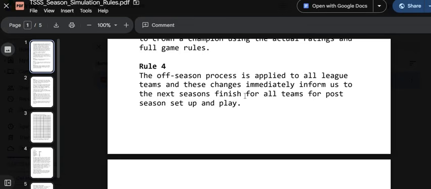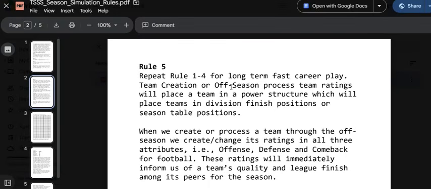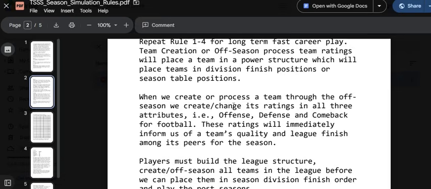And then, of course, you would do the off-season again, and it would put them in a position, and that would be season 3 and 4. So technically your season becomes rating the teams and organizing them in their divisions for their finish. That's the season portion. Then you use the games to play the most important games. Rule 5, repeat Rules 1 through 4 for long-term fast career play. Team creation or the off-season process team ratings will place the teams in a power structure, which will place teams in division finish positions or season table positions.